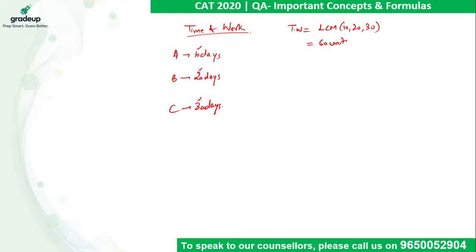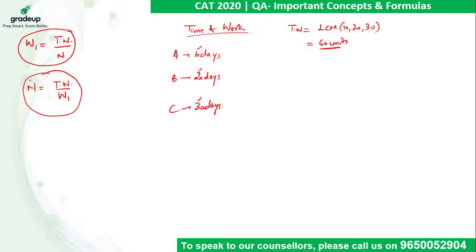If total work is now known to me, which is 60 units, in order to solve these questions we have to find the work done by them in 1 day. Work done in 1 day is always equal to total work divided by the number of days in which the work is completed. Or we can say the number of days in which work gets done equals total work upon work done in 1 day. Or we can also say that number of days multiplied by work done in 1 day equals total work. In order to solve these kinds of questions, we just need to focus on the conditions given in the question, right?